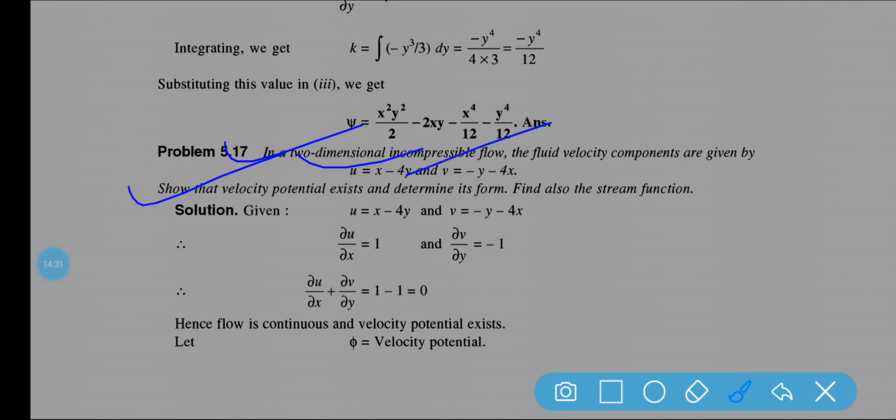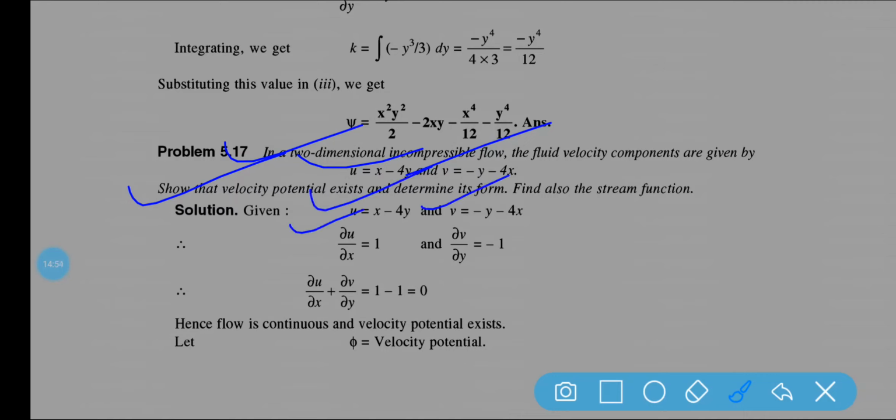Show that the velocity potential exists and determine its form. Find also the stream function. So this is a very important problem. Here you have to show the velocity potential exists, determine its form, and also find the stream function. U is given, v is given.